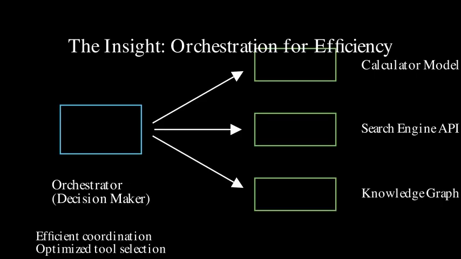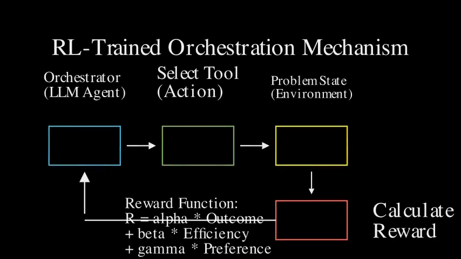The orchestrator model farms out the actual work to other specialized models and tools. This is analogous to a conductor leading an orchestra. The conductor doesn't play every instrument, but guides each musician to create a cohesive performance. ToolOrchestra employs reinforcement learning to train the orchestrator model.